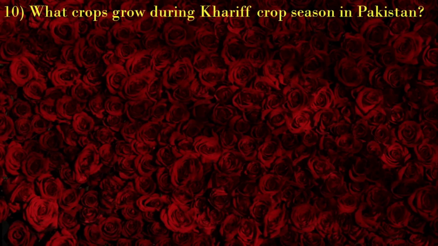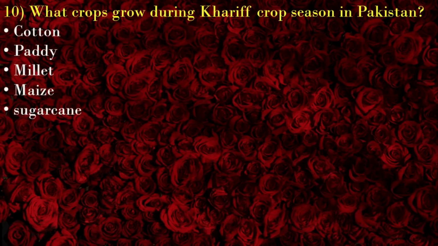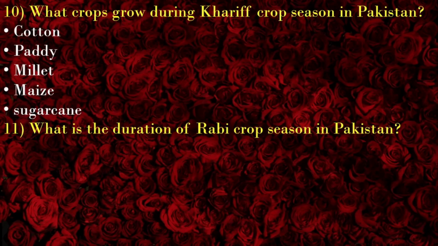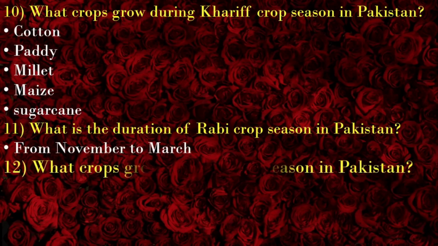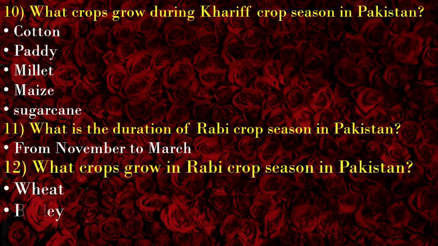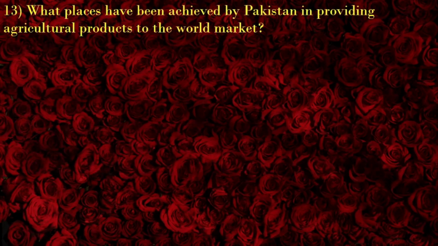What crops grow during Kharif crop season in Pakistan? Cotton, paddy, millet, maize, sugarcane. What is the duration of Rabi crop season in Pakistan? From November to March. What crops grow in Rabi crop season in Pakistan? Wheat, barley, oats. What places have been achieved by Pakistan in providing agricultural products to the world market?